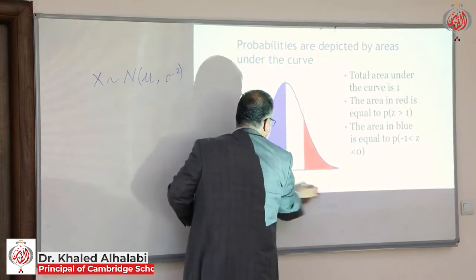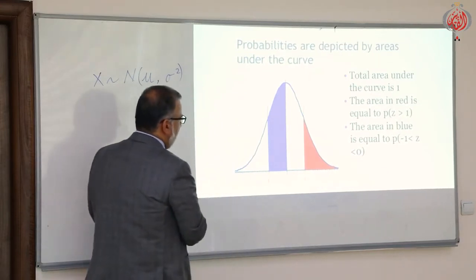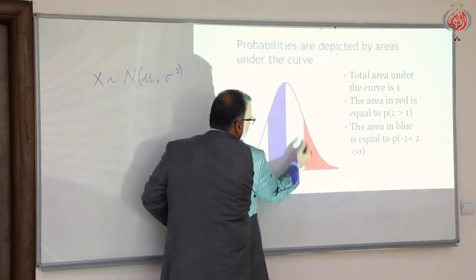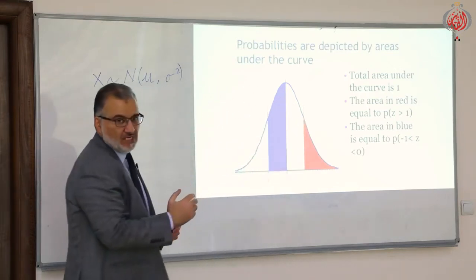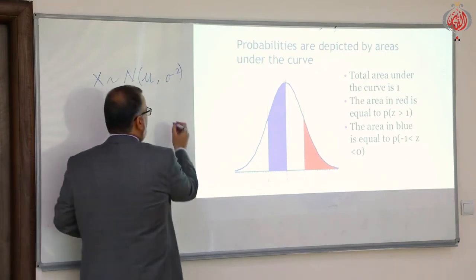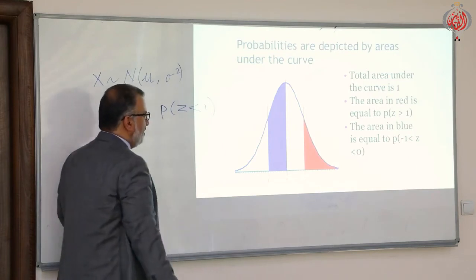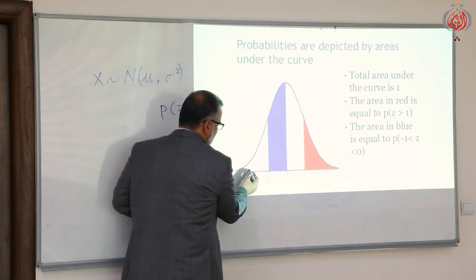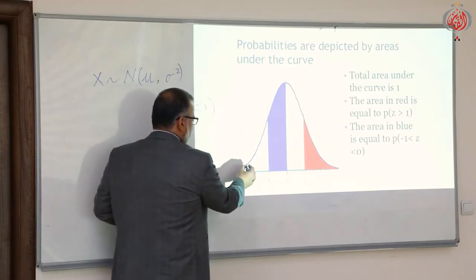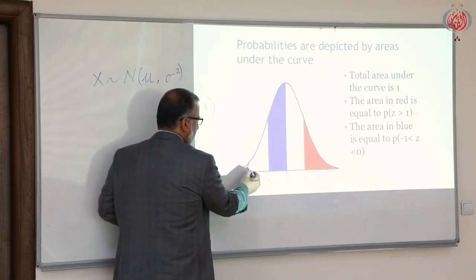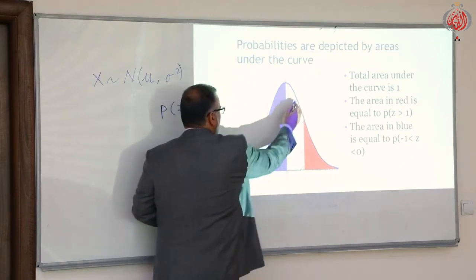If I told you now the area from z equals 1 to the extreme left, what will be the probability? It will be the probability of z less than 1. What about, suppose this one is -2, the area from z equals -2 to z equals 1?